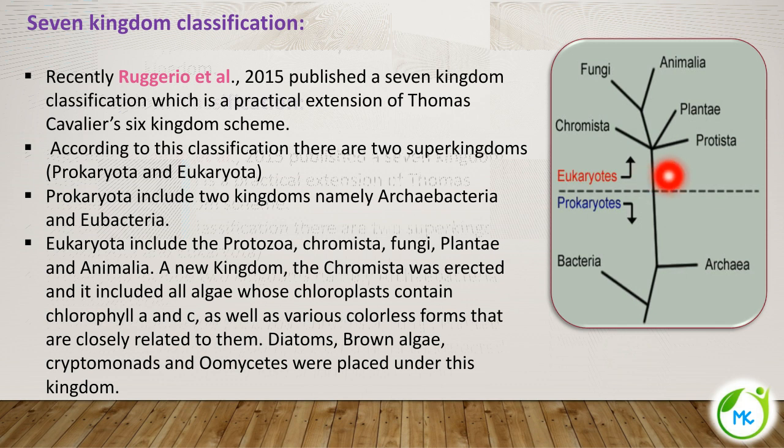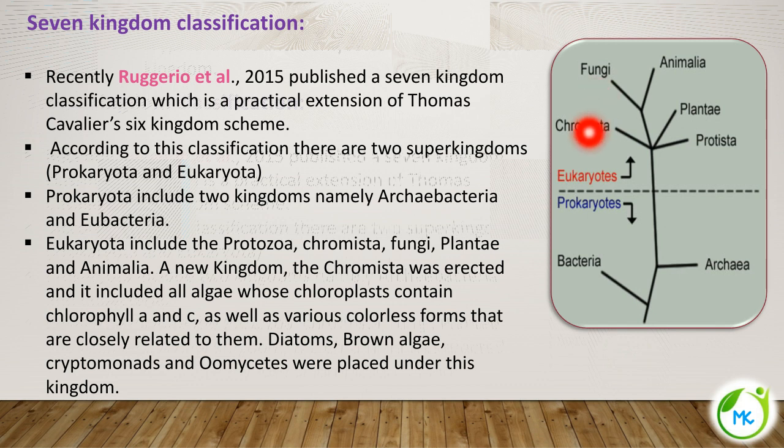And the eukaryota include protozoa, chromista, fungi, plantae and animalia. Here, what was Protista they have mentioned as protozoa, chromista, plantae, fungi and animalia. So what difference can you find here from the 6 kingdom classification?